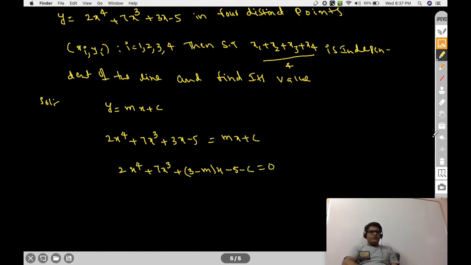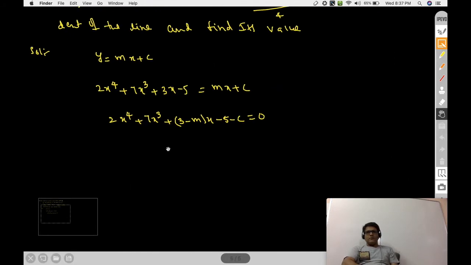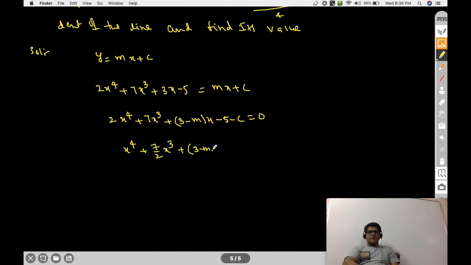Now if you divide throughout by 2, what do you get? x power 4 plus 7 by 2 x cube plus (3 minus m) by 2 x minus (5 plus c) by 2.